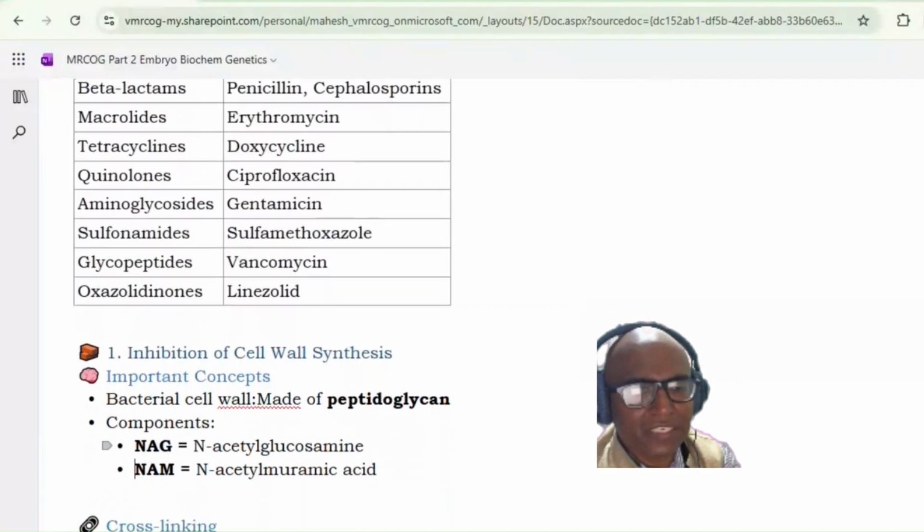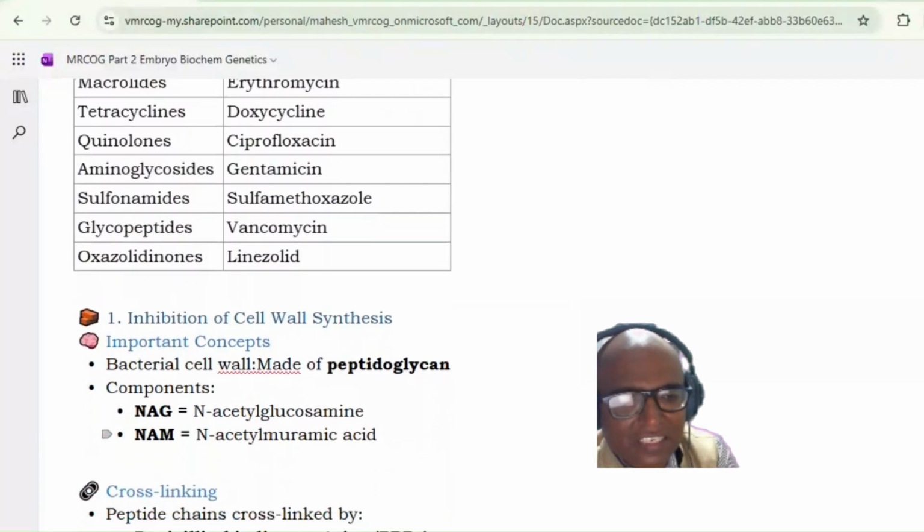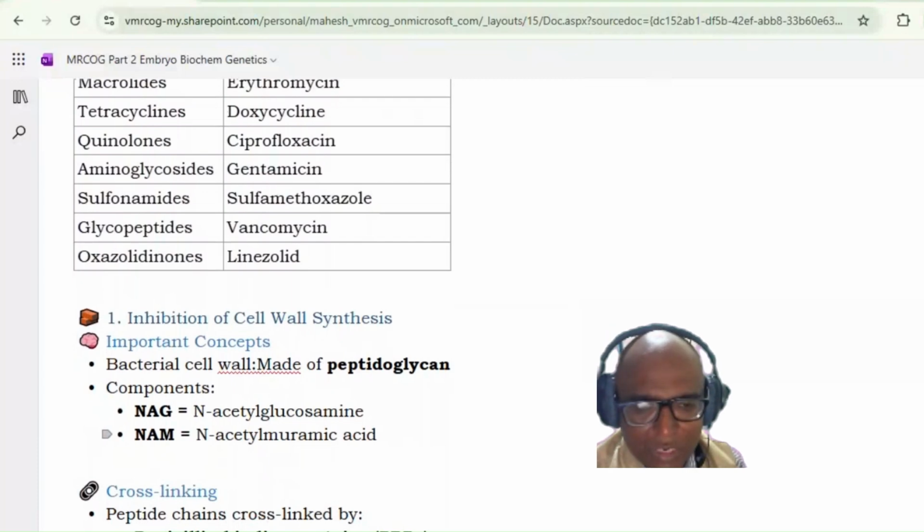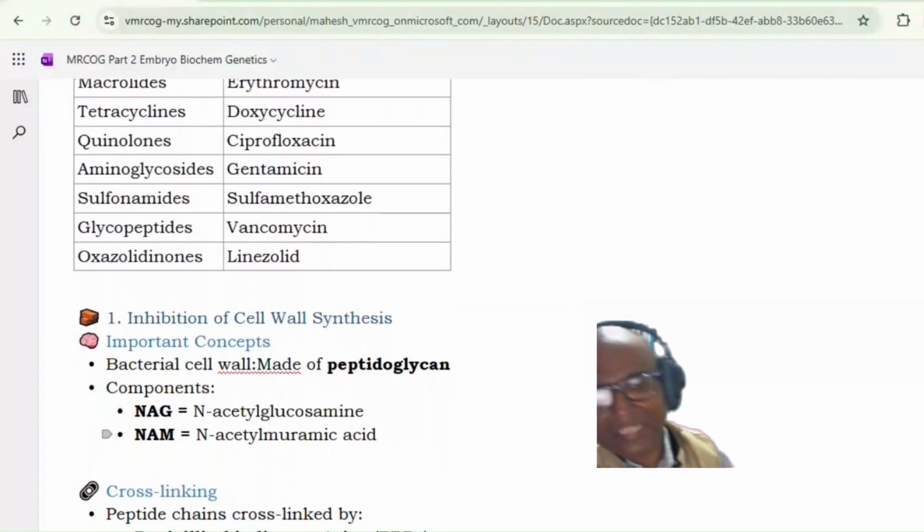The important concept here is that in the last session we learned the structure of the cell wall. How is the bacterial cell wall made up? It is made up of peptidoglycan, and the components of peptidoglycan are NAG and NAM. These are sugars: N-acetylglucosamine and N-acetylmuramic acid. That is the structure of the cell wall.